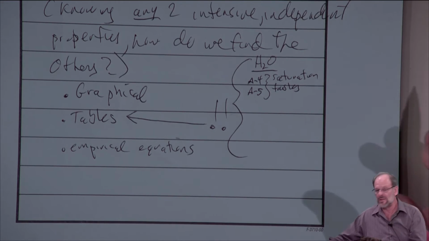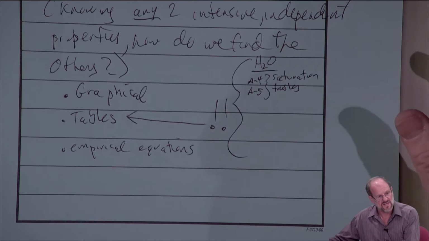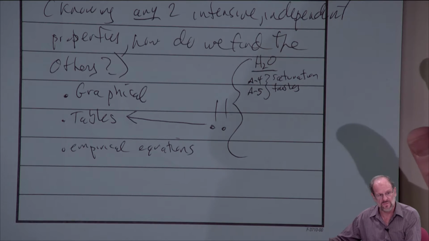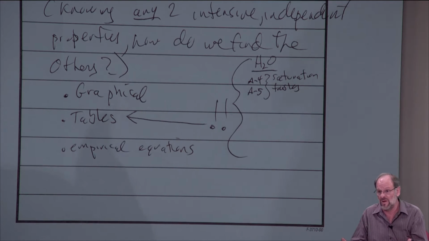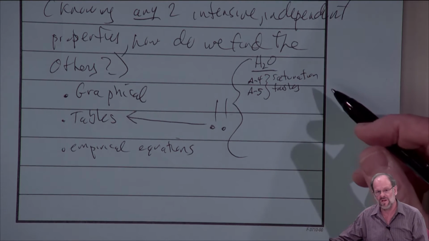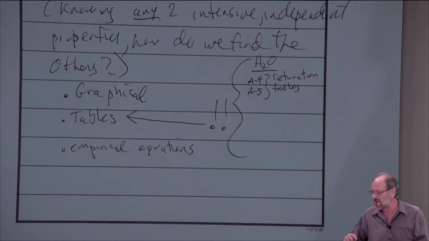The only data that it presents is data for saturated liquids and saturated vapors. If you have a two-phase mixture, well, that's okay. We would use what we call quality, and that'll tell us how much of that mixture is saturated liquid versus how much is saturated vapor. But tables A4 and A5 are saturation tables, and we'll look at these tables shortly.